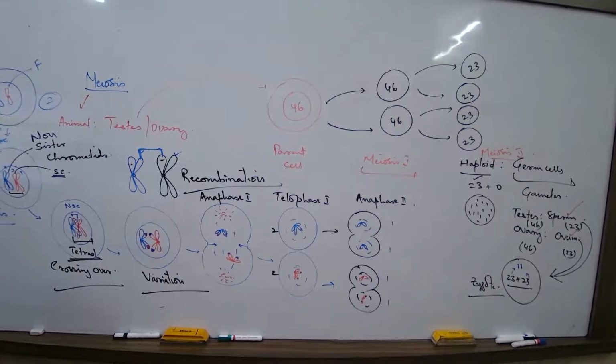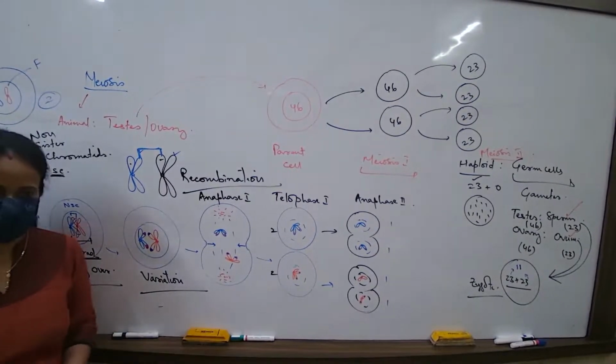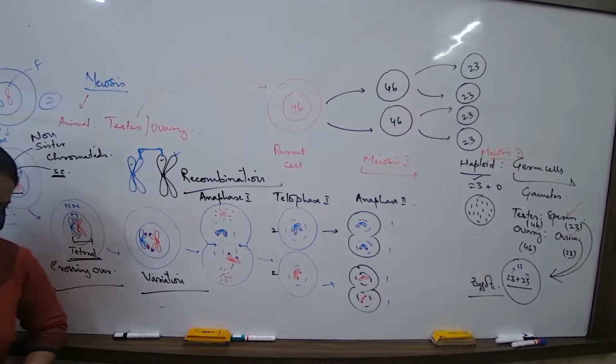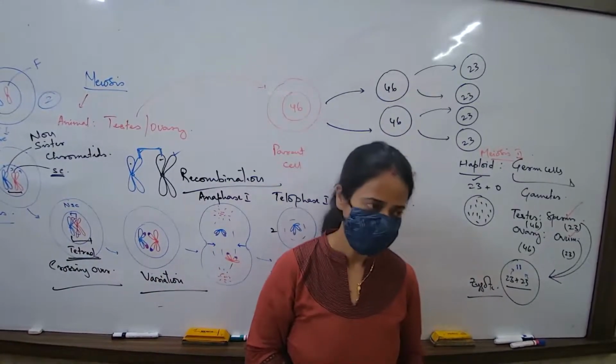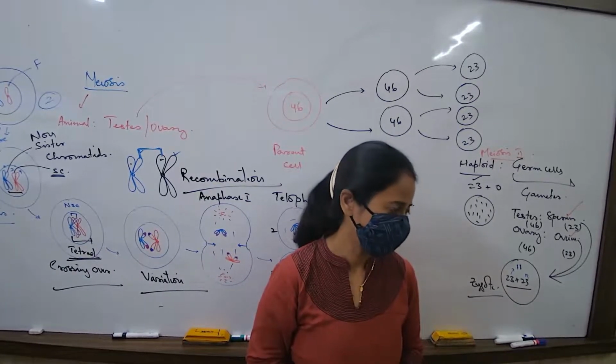Absorption by roots. Let us just start this chapter as it is. We will not be able to cover much, but anyways, you can start. Let us get introduced with this chapter. What am I showing you? I am showing you the structure of the root hairs, the root structure.